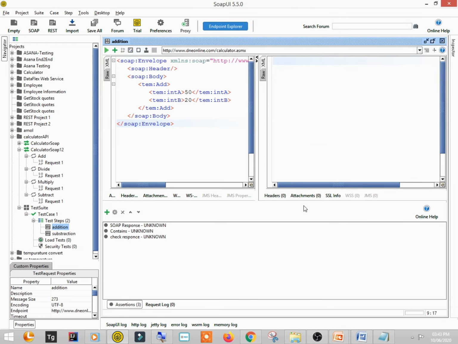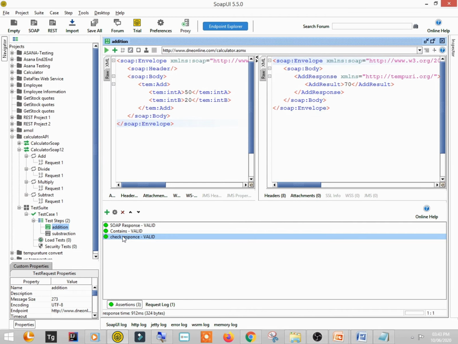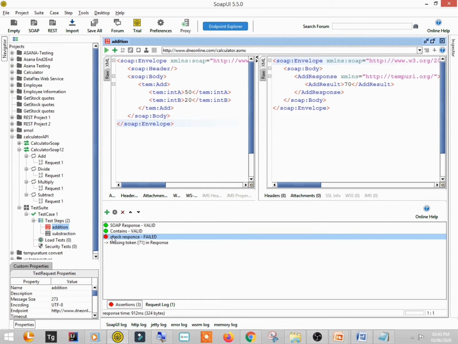So I'm putting it, so until the result is unknown, because I have not fired this query. Now I have fired this query, and here you can see check response is valid, right? Since it contains 70 in the response, this is passed. If in case I have put some wrong expected thing, you can see this response is failed. It says that missing token 71 in the response. So it was expected that there should be a 71 in the response, but there is 70 in the response.